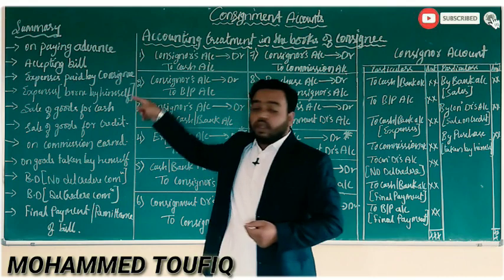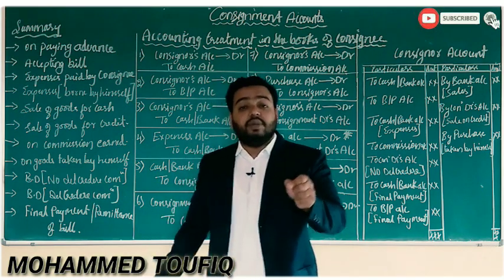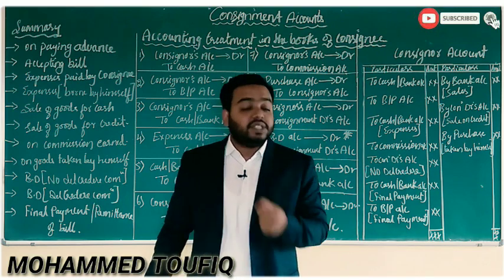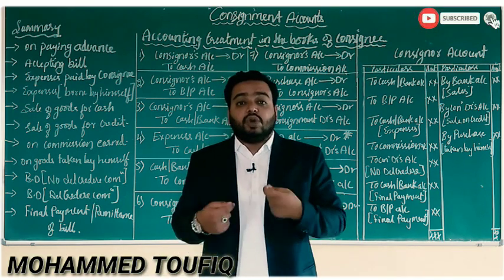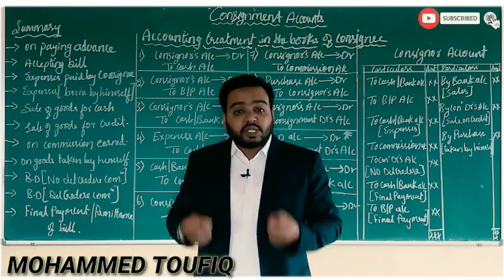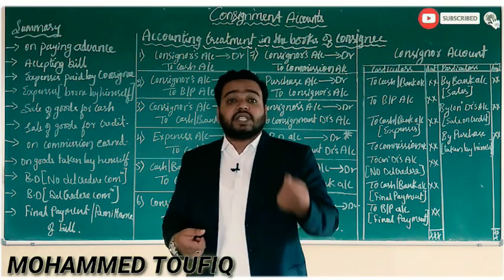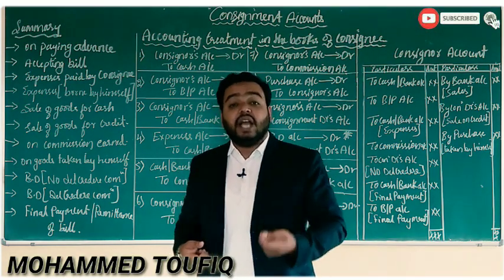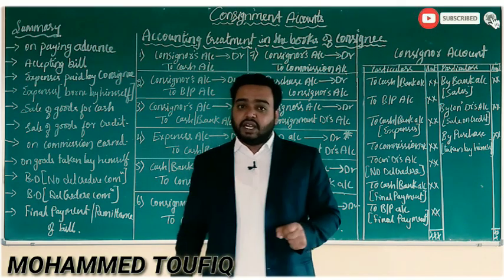If a consignee is paying the expenses, those expenses will be borne by a consignor. These expenses will be reimbursed by the consignor. Whereas some of the expenses the consignee will pay, but he has to bear by himself. Those expenses, if you find in the question, are another transaction.